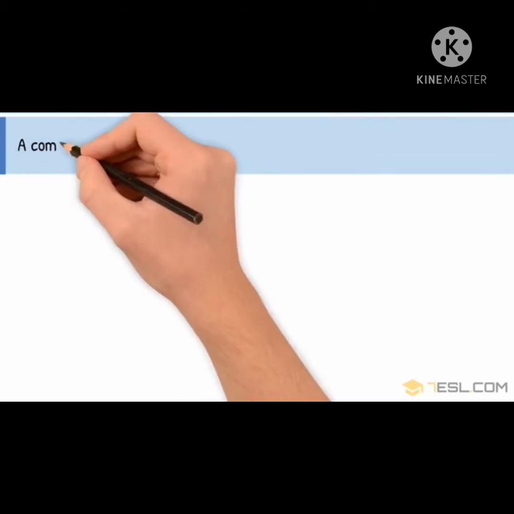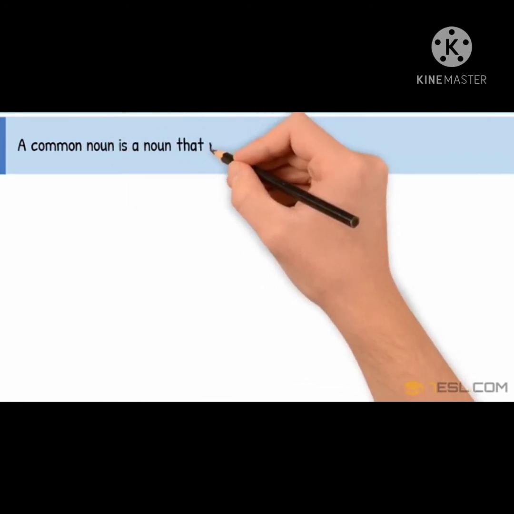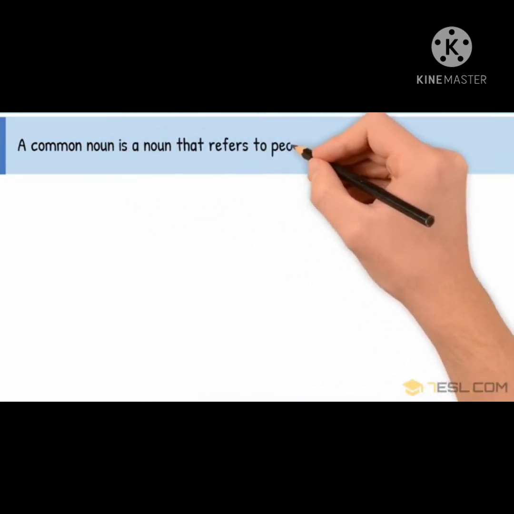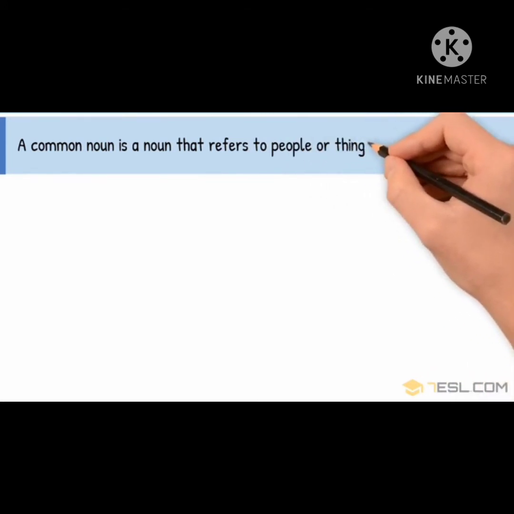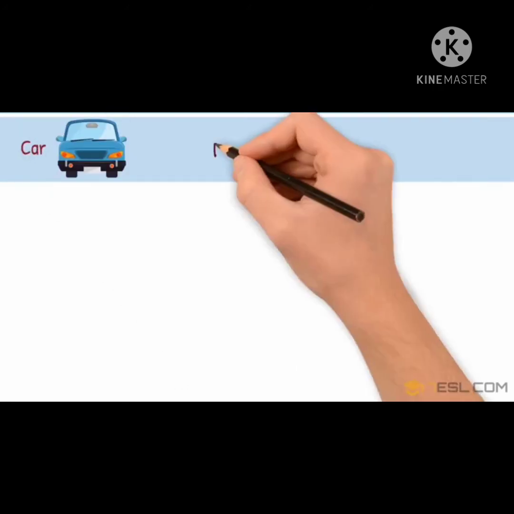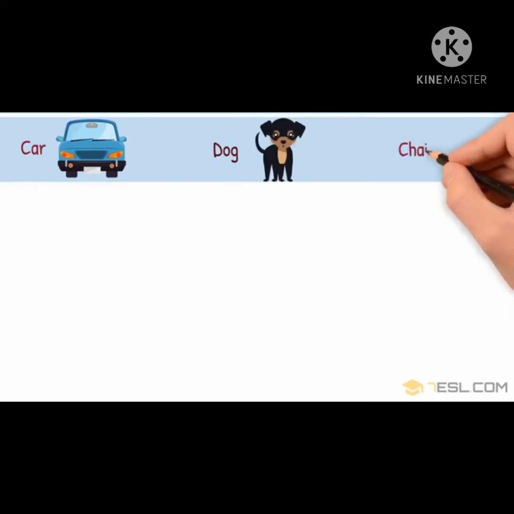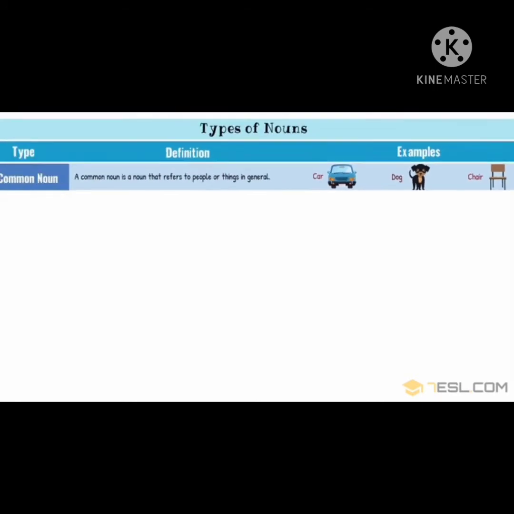Common noun. What is a common noun? A common noun is a noun that refers to people or things in general. When we are talking about anything or person or place in a general way, not a specific person, that is called a common noun. Car, dog and chair. These are all examples of common noun.